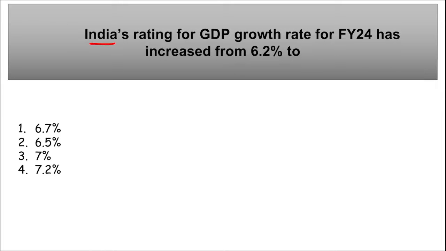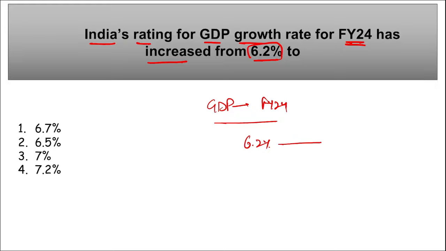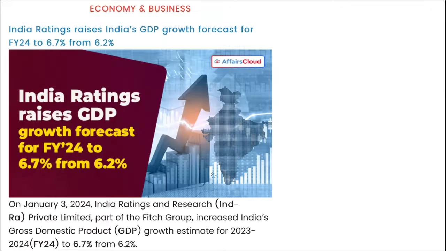Next, India's rating for GDP growth rate for fiscal year 24 has been increased from 6.2% to dash. So India's GDP growth rate for fiscal year 24 has been increased from 6.2% to 6.7%. Mark this, take a note of it. So the right option here becomes option 1. According to India Ratings, the GDP growth rate is now 6.7% for fiscal year 24.